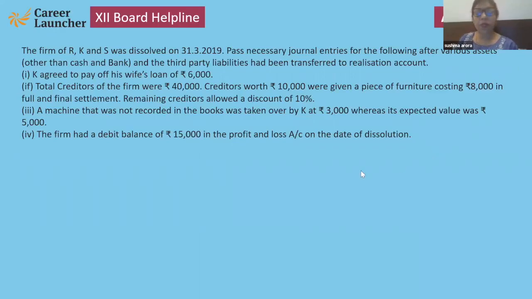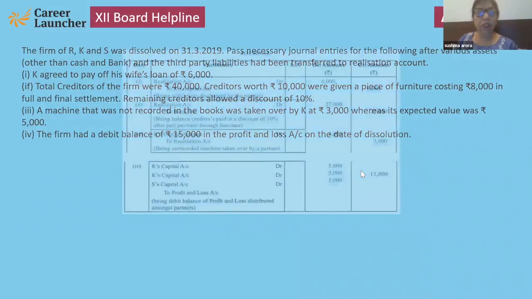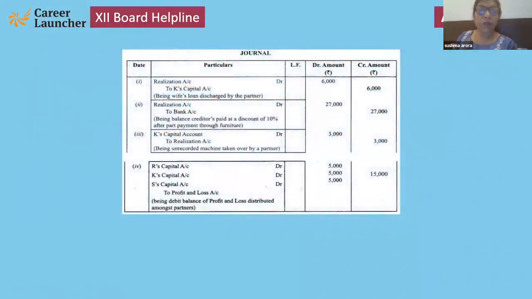Yes. One by one, we will discuss. First, realization debit to K's capital, because the partner is ready to take the burden of liabilities. He is ready to take the loan liability. Then creditors settled at 10% discount, that is 27,000.